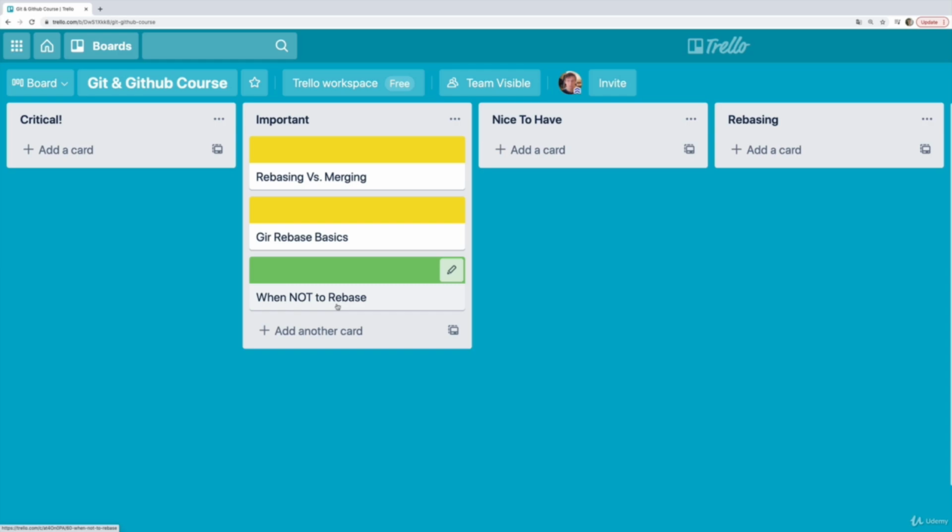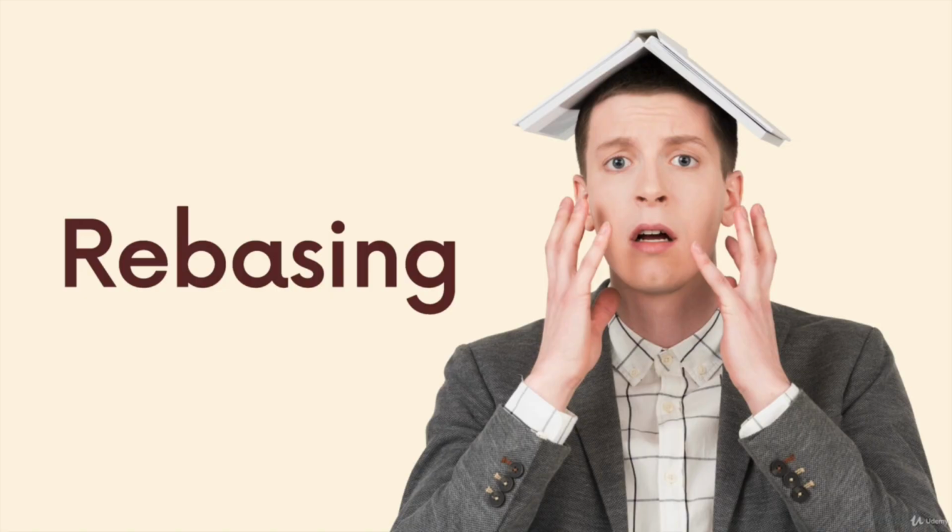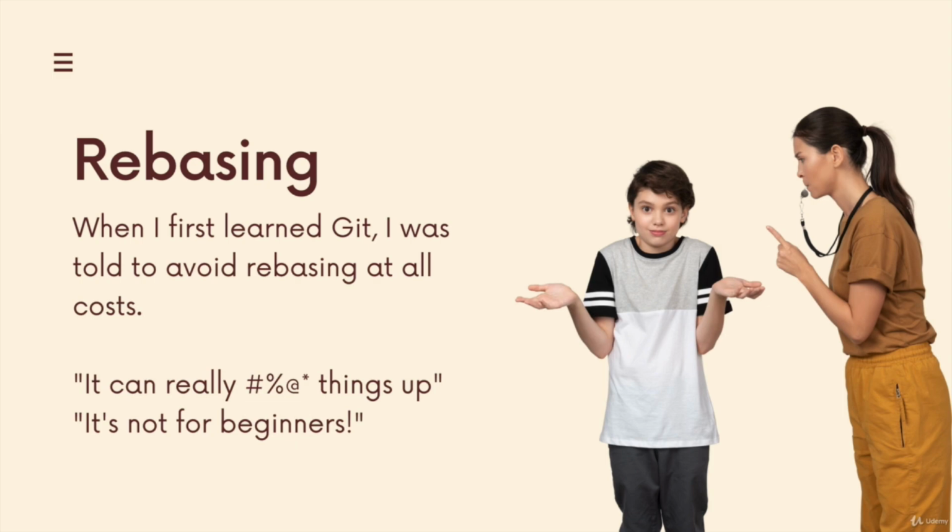All right, let's talk about rebase. I want to start this section on rebasing by telling you a little bit about my own personal history with rebasing. Git rebase is a command that there's a bit of a divide over in the Git community. Some people use this command all the time. Some companies ask that their developers use rebase all the time. Others avoid it like the plague. And when I first learned Git, I was actually told by the person I was learning from to try to avoid rebasing ever. Don't worry about it. It can really screw things up for you and for other people on your team. It's not for beginners. And some of that is true for sure.